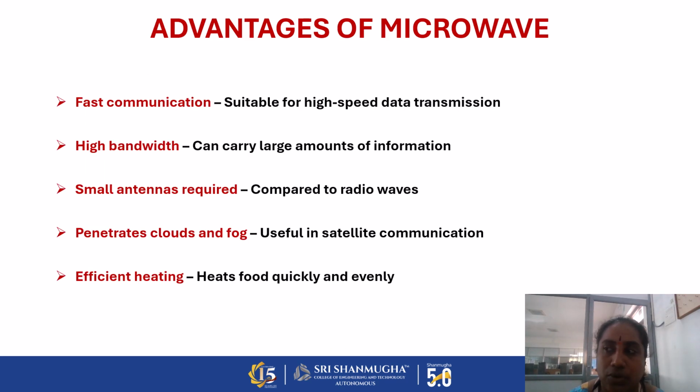And these are some of the advantages of the microwave system. The speed of data transmission is high, and we can cover a higher bandwidth. We can carry a large amount of information, and only small antennas are required. Based on the frequency and wavelength values, we require only small antennas compared to radio waves and infrared rays, and we can utilize it in satellite communication.